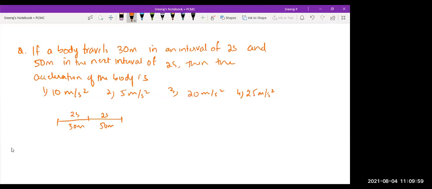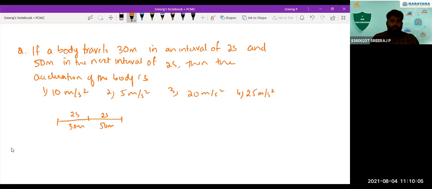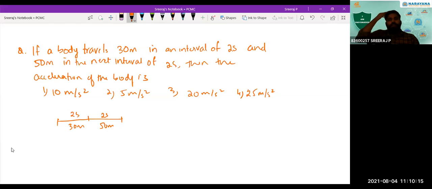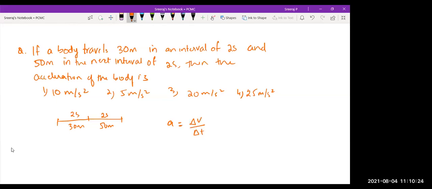So what is the acceleration in this case? 5 meter per second square, sir. How can you get it? First, we'll find the displacement, sir, I mean, the average velocity. What is acceleration? The change in velocity by time, delta V by delta T.